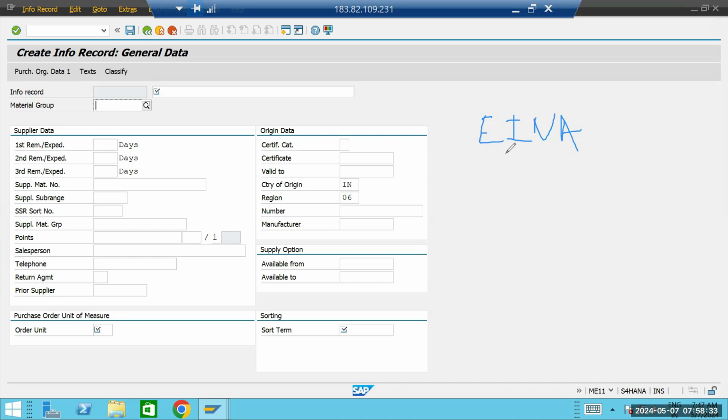The EINA table is basically your general data. Here you can see purchase order general data is there, right? So this general data will be saved in the EINA table.